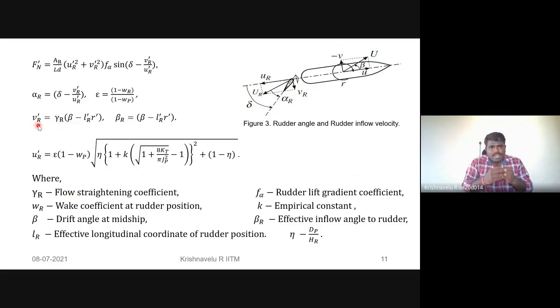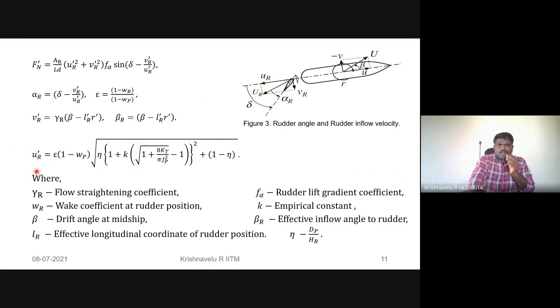Gamma is beta minus l_R prime times r prime. l_R prime is the effective longitudinal coordinate of the rudder position, meaning the length measured in the longitudinal direction when we consider the rudder at its present position. Similarly, beta is measured from the drift angle acting on the ship, minus the same portion. And this part is called beta_R, the drift angle at the midship.